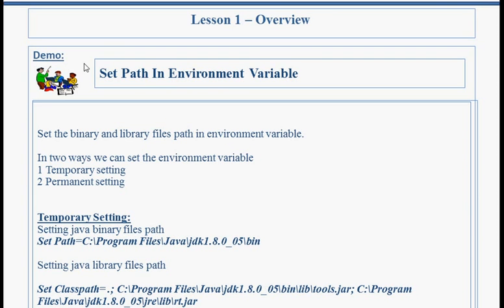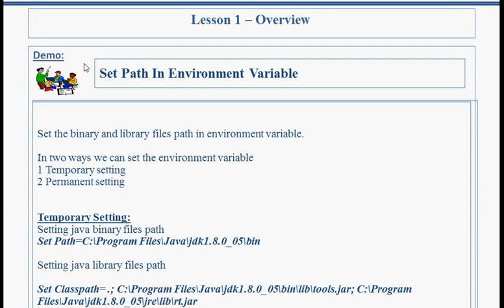Binary files have commands to compile and execute a Java program, like javac and java. Library files have logic that is used to develop another application. Environment variable: the variable created in the operating system to store software's binary and library files is called an environment variable. There are two environment variables to store the software binary and library files in Java. They are path and classpath.